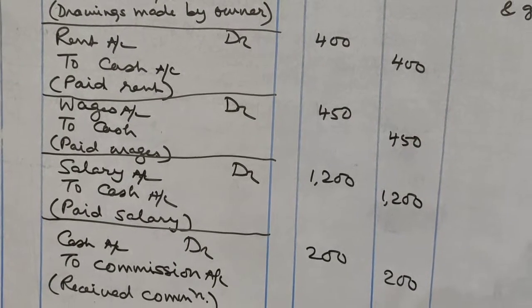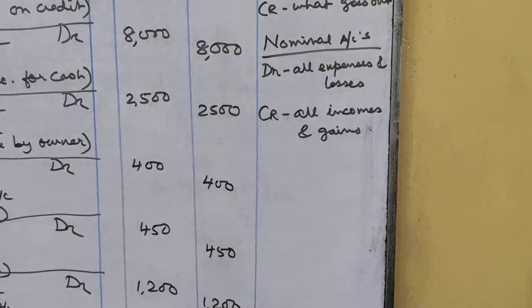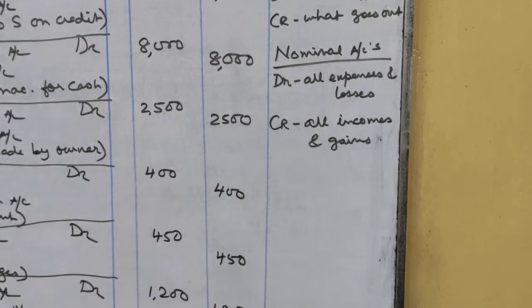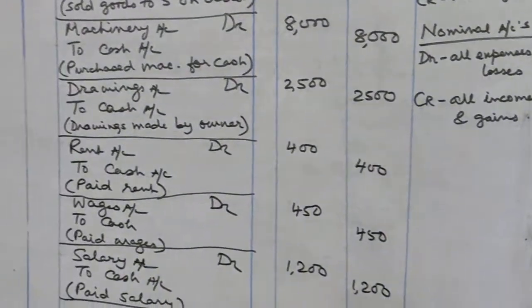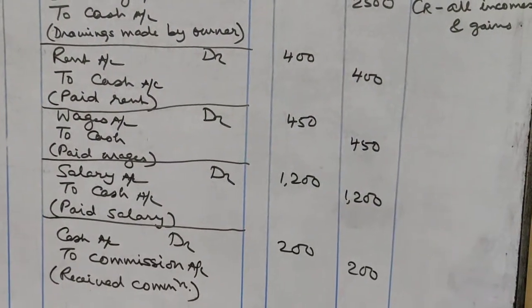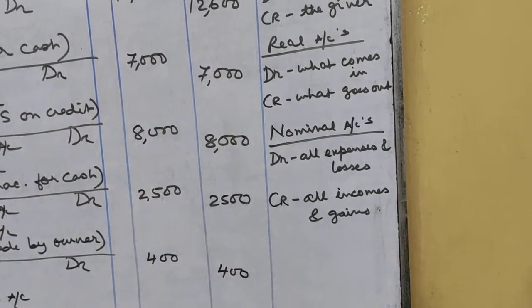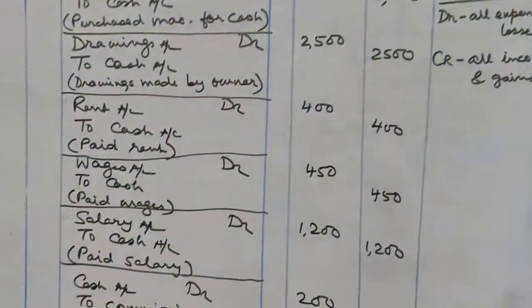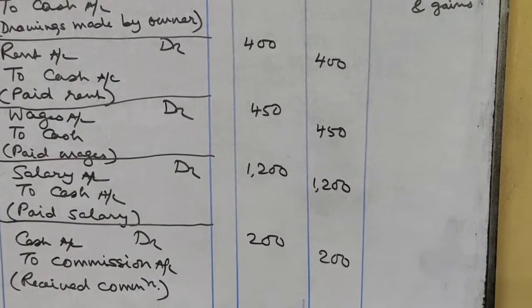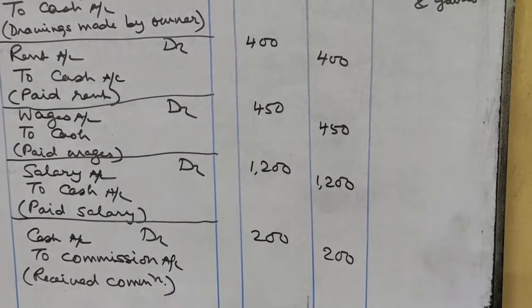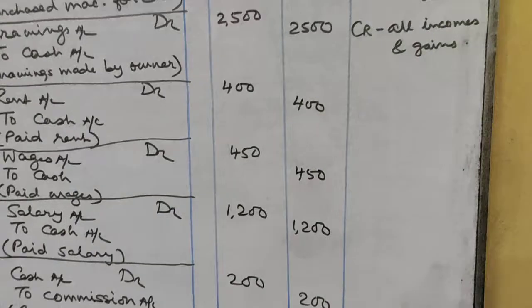Then received commission. Now that means commission is income for us. Income means it is also nominal account. In nominal account the rules are debit all expenses and losses and credit all incomes and gains. So commission is income, so it should be credited. So commission account is credited. And what is coming in when we are receiving commission? Cash is coming in. So cash is real account. In real account the rules are debit what comes in. What comes into the business? Cash. Therefore cash account will be debited by 200 and commission account will be credited because that is my income or gain. All incomes and gains will be credited and cash account will be debited because it is real account.